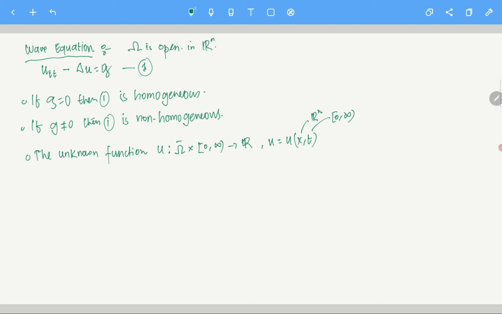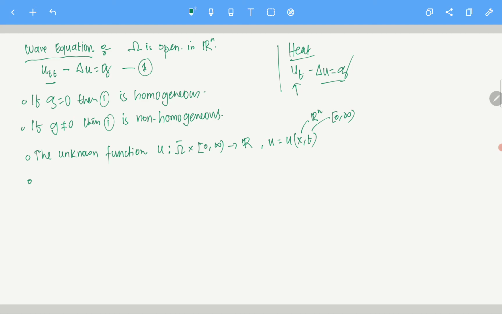Clear? Now also note that this is exactly like the heat equation which we did. So what is the difference from the heat equation? The heat equation looks like this: ut minus Laplacian of u equals some g. So here the difference is this. In the heat equation there is only u with respect to t, just one derivative. Here it is u with respect to double t, so utt, a double derivative of u. After that everything is the same.